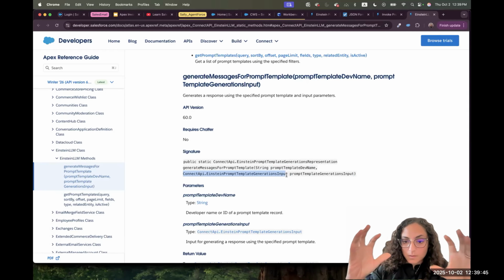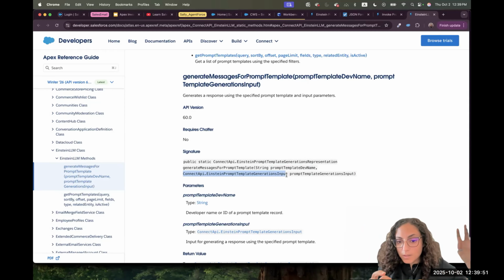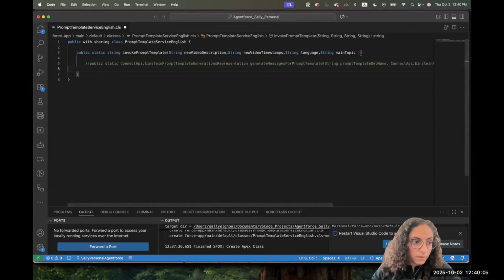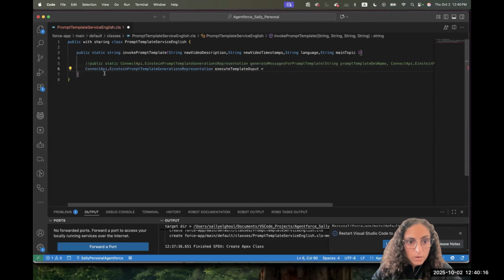We said the resource for the REST API will become a static method. It will take inputs from the ConnectApi namespace and will put output for the Connect REST API. So let me take this signature and put it here for you. And let's put it together. So here, this is the method that we will be calling. I put in front of it ConnectApi dot Einstein. This is the output, and I'm preparing the output.